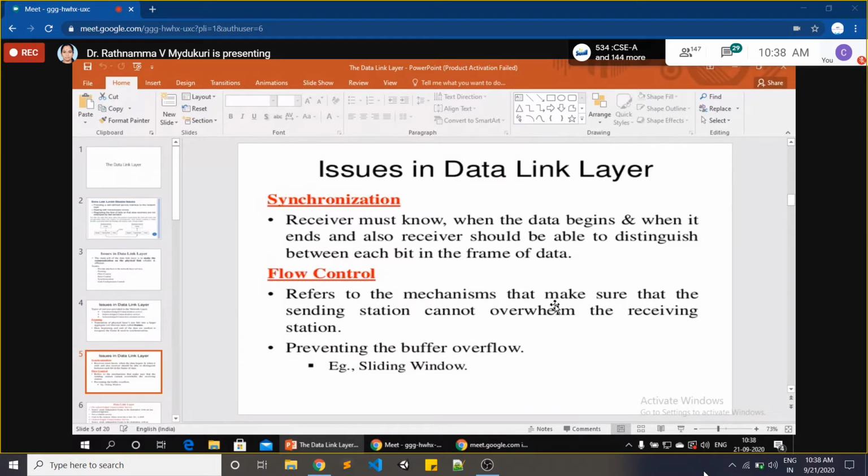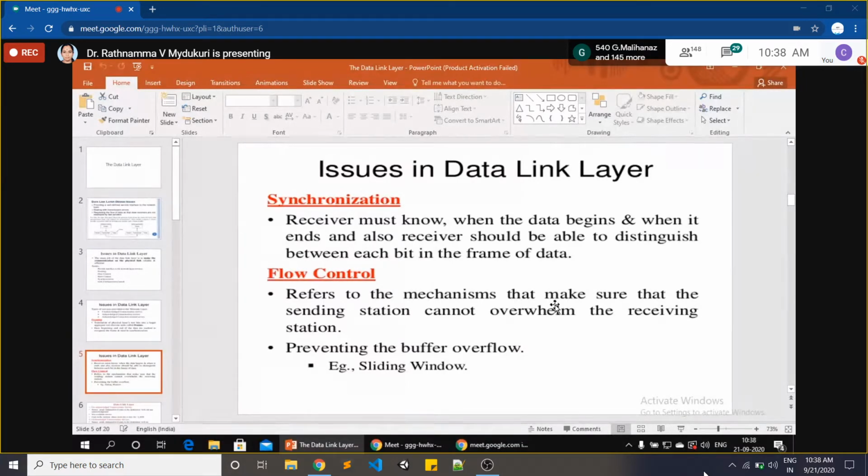So that's why synchronization is an important issue in our data link layer. That means you need to mark the end and beginning of a frame, and also mention at what time the frame started from the sender and at what time it reached the receiver. That mechanism we call synchronization.